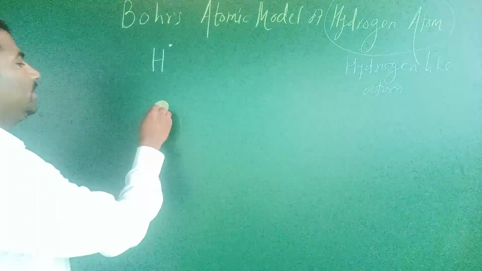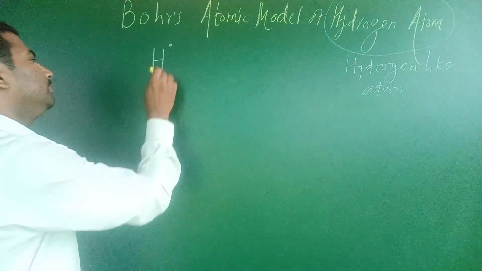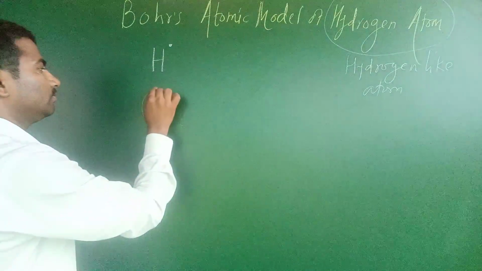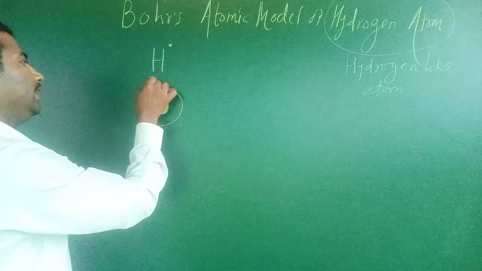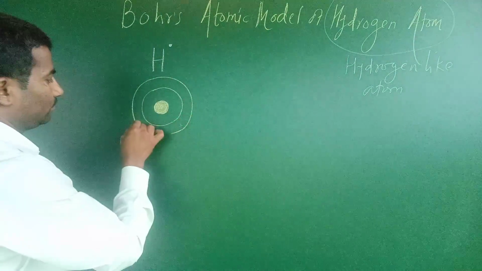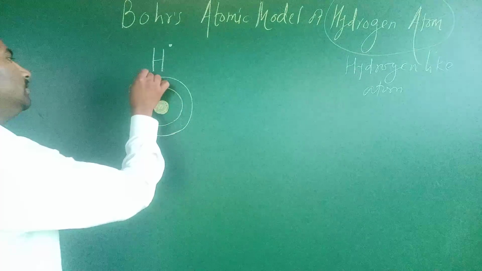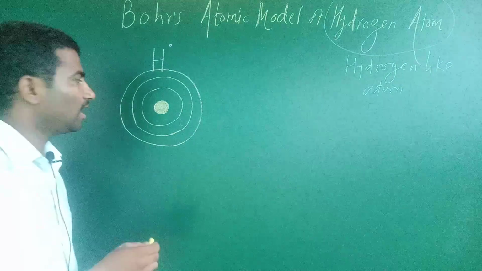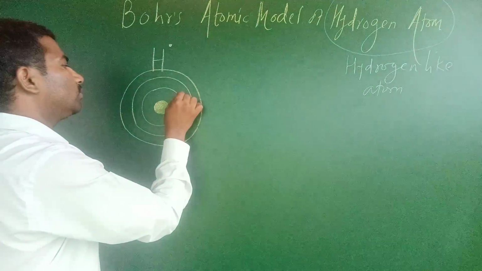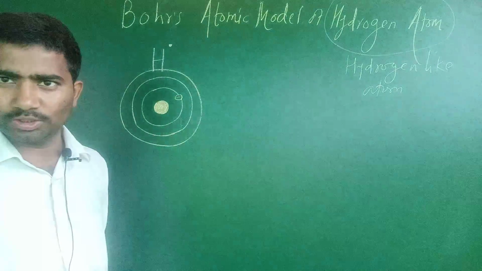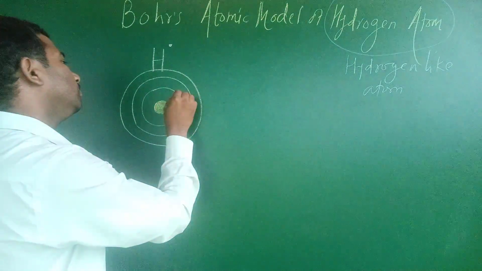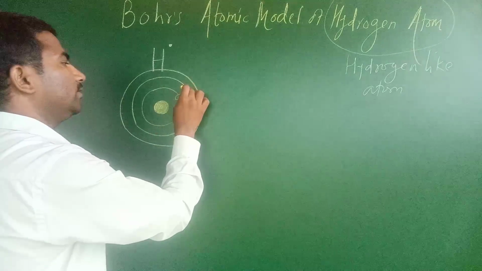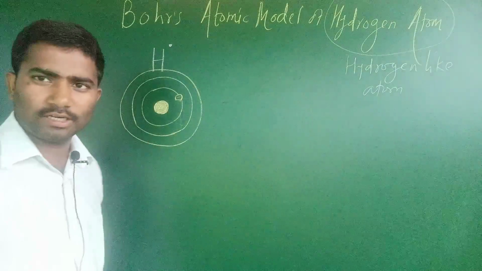Suppose this is the nucleus of hydrogen, and this is the first shell, second shell, third shell, and like this, in which electrons are there. There is only one electron in the case of hydrogen atom. We can draw it here, or it may excite to another energy level.